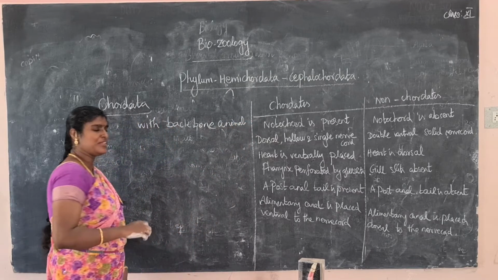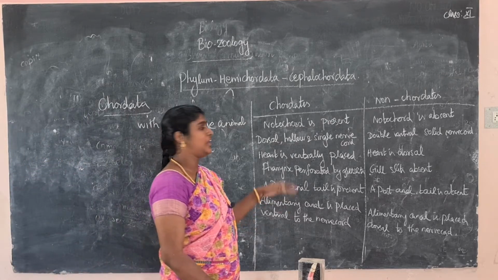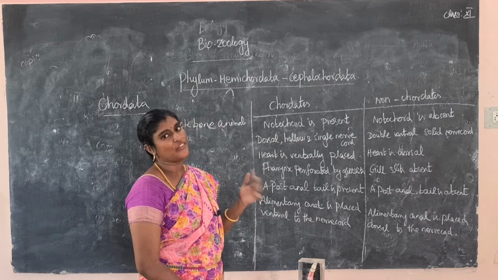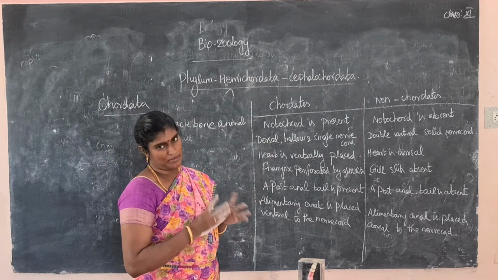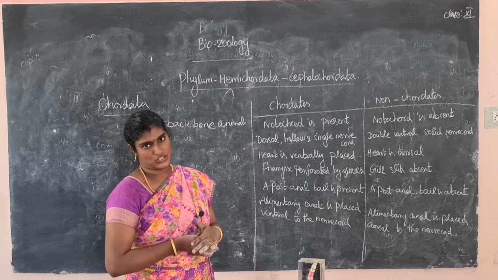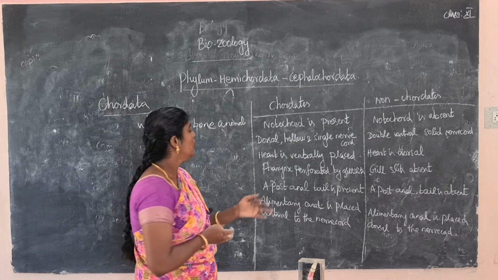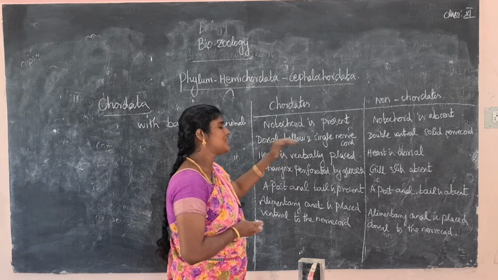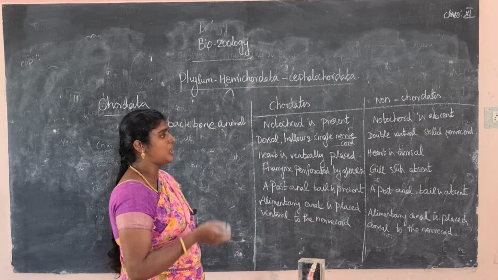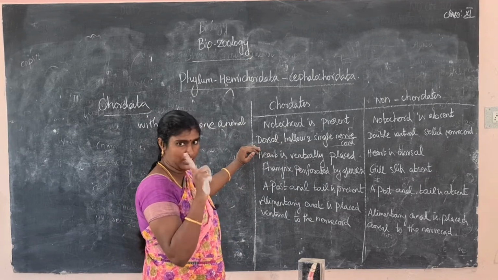So what is the main difference between Chordata and non-Chordata? First, in Chordata the notochord is present, but in non-Chordata, the invertebrates, the notochord is absent. So what is the notochord? The notochord is present only in the early embryonic stage, but it can be replaced after maturation. Next, a dorsal hollow single nerve cord is present in Chordata, but in non-Chordata a double ventral nerve cord is present.